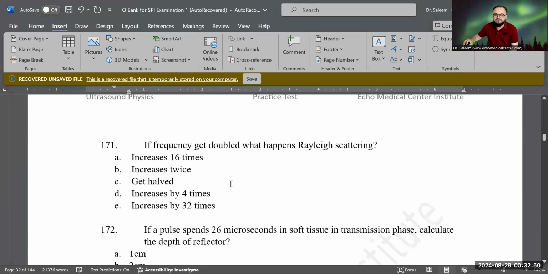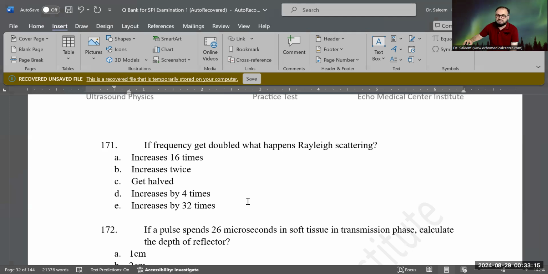Okay, now if frequency gets doubled, what happens to Rayleigh scatter? What do you think? Now again, you have to know the formula, because if you know the formula, the question is easy. But let's see. What do you think? Is it increased 16 times? Is it increased twice? Does it get half? Is it increased by 4 times? Is it increased by 32 times? Which one is the correct answer?